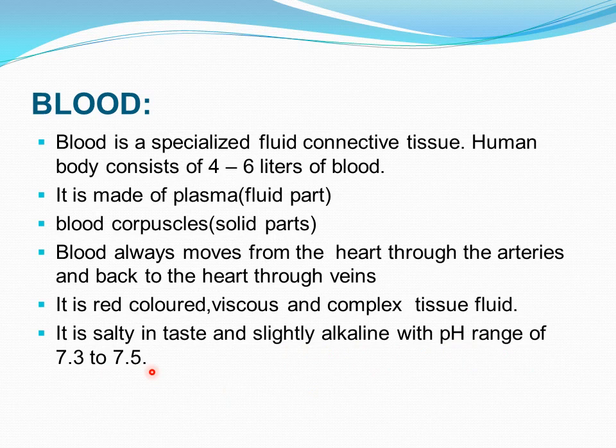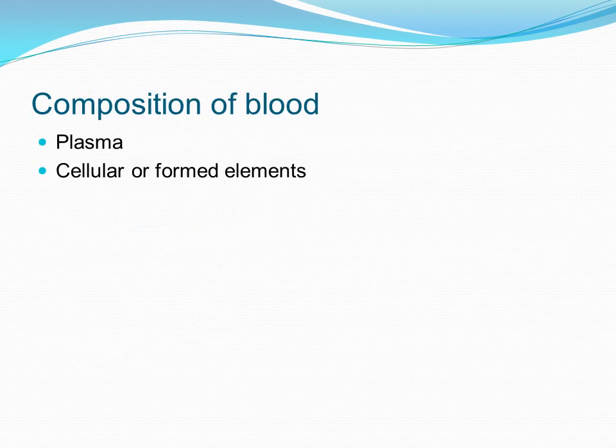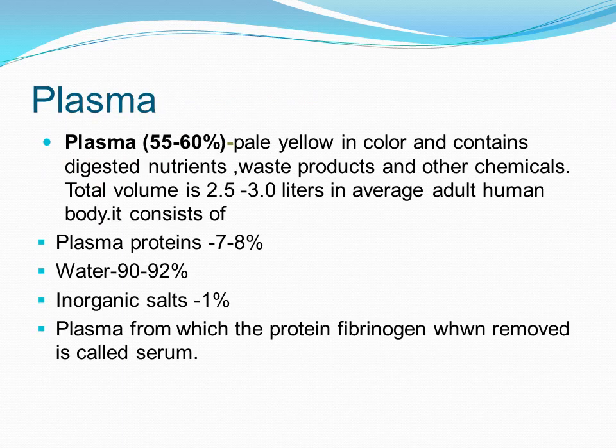Now in the next slide we will discuss the components of blood. We have already discussed here that it is plasma and blood corpuscles. So let us move on to the next part. What is the composition of the blood? Blood is made up of mainly two components: the plasma, which is obviously the fluid part, and the cellular or formed elements, which are actually the blood corpuscles and the solid part. Now let us discuss the first part, plasma, in the next slide.